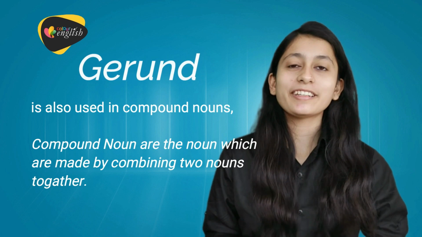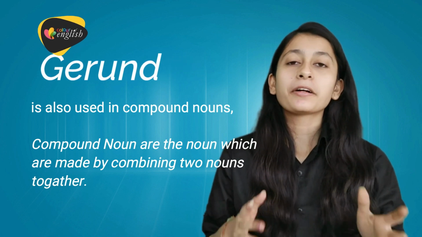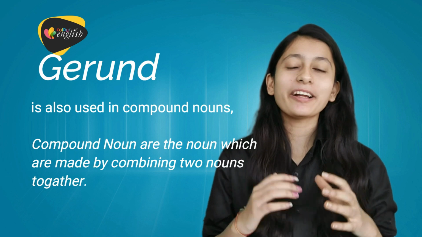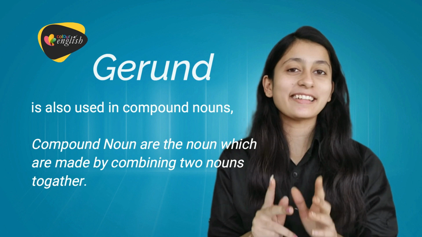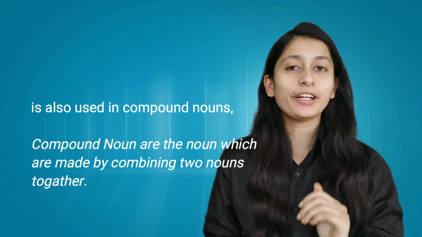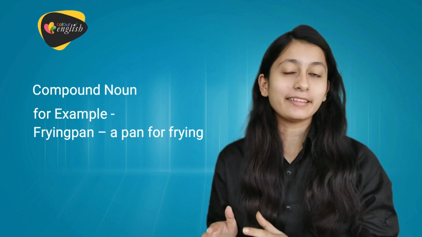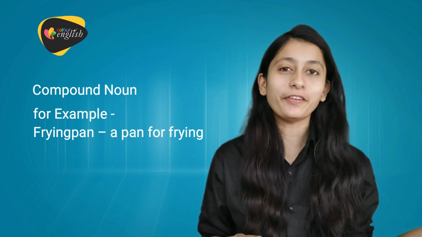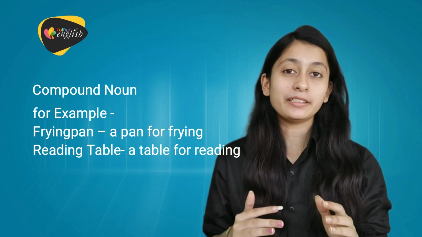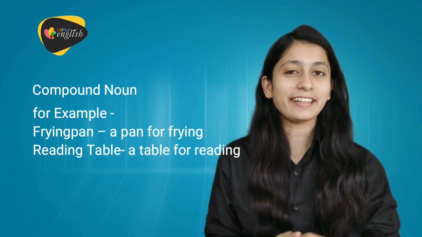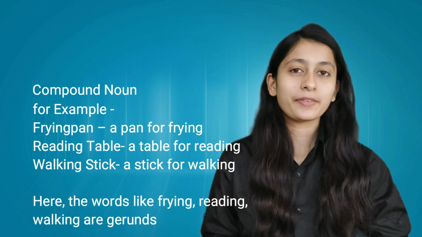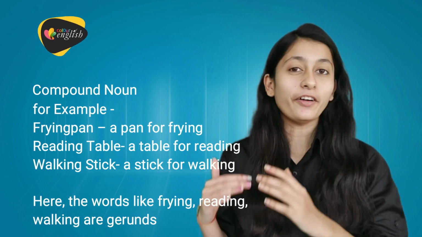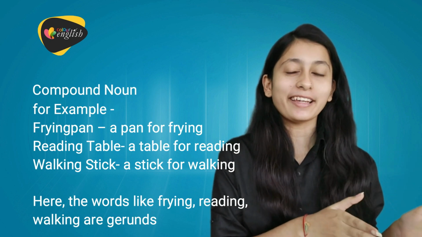Gerund is also used in compound nouns. Compound nouns are the nouns which are made by combining two nouns together. वो nouns जो दो nouns को mix करके एक word बनाया जाता है. For example, frying pan, that is a pan for frying. Reading table, a table for reading. Walking stick, a stick for walking. Here the words like frying, reading and walking, they are known as gerund.